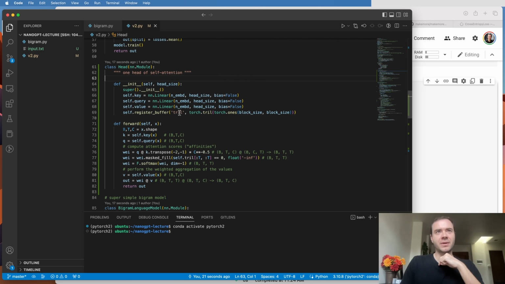Now here, I'm creating this tril variable. tril is not a parameter of the module. In PyTorch naming conventions, this is called a buffer. It's not a parameter, and you have to assign it to the module using register_buffer. So that creates the tril, the lower triangular matrix.